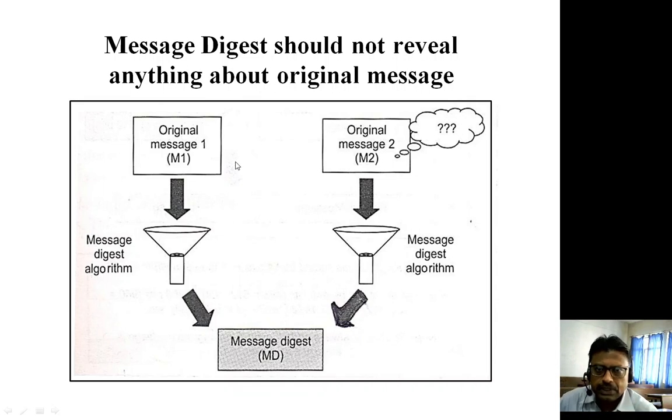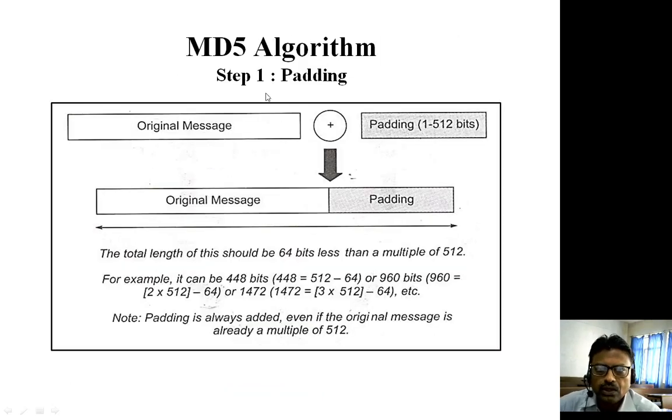Now this has been explained already, that if we have two different messages, the message digest obtained should not reveal anything about the original message. Now this is how the algorithm works. It starts from here.